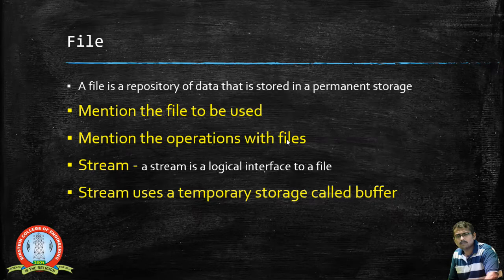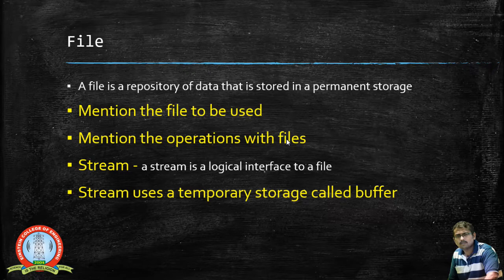When we go for file operations, we have to mention the name of the file, because each and every file has a unique name. You cannot store files of the same type with the same name in the root directory or wherever it may be, so we have to use different file names.